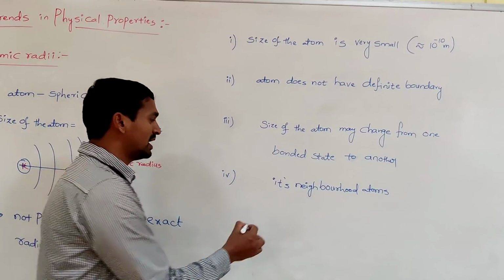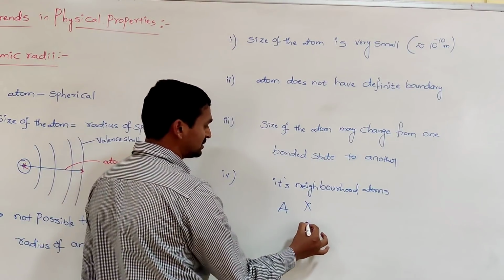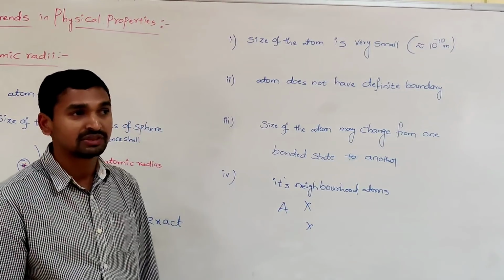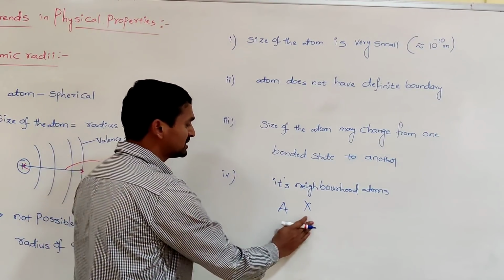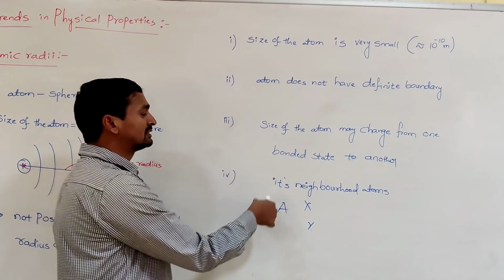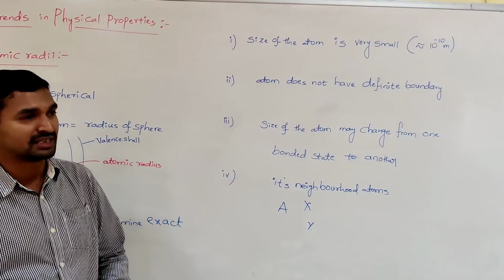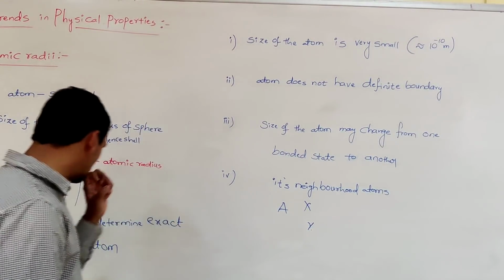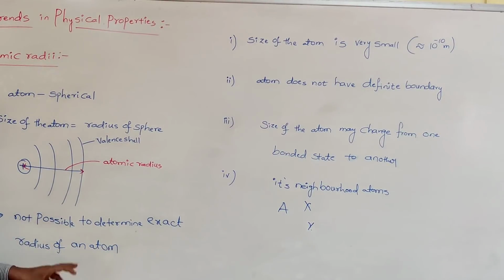So if A is there, A is combined with X and with Y. In both the cases, the radius of an atom never becomes the same, because definitely there should be some influence of X and Y on A. As a result, the size of the atom also changes. So these are some reasons why it is not possible to determine the exact radius of an atom.